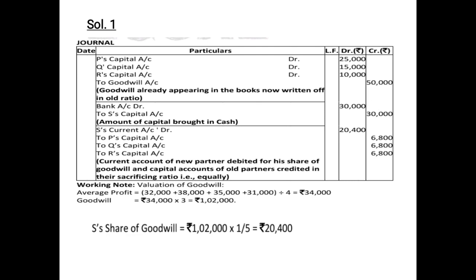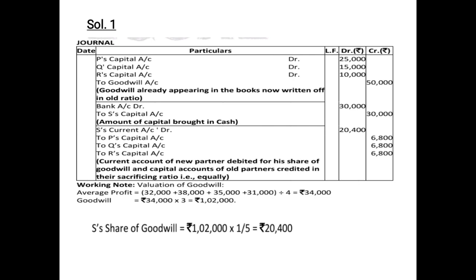Valuation of goodwill. Since you know that the goodwill needs to be calculated on the basis of 3 years' purchase of last 4 years' average profit, we will total the profit of all the 4 years: 32,000 plus 38,000 plus 35,000 plus 31,000, divided by the number of years, that is 4.